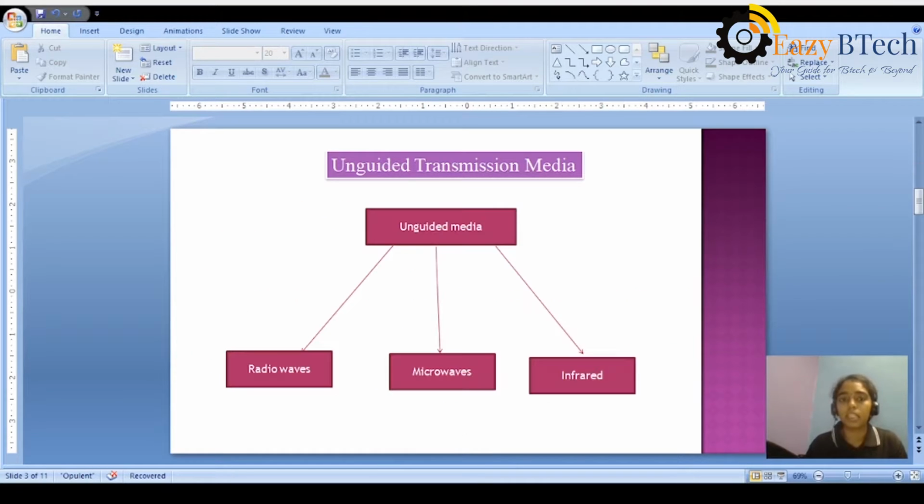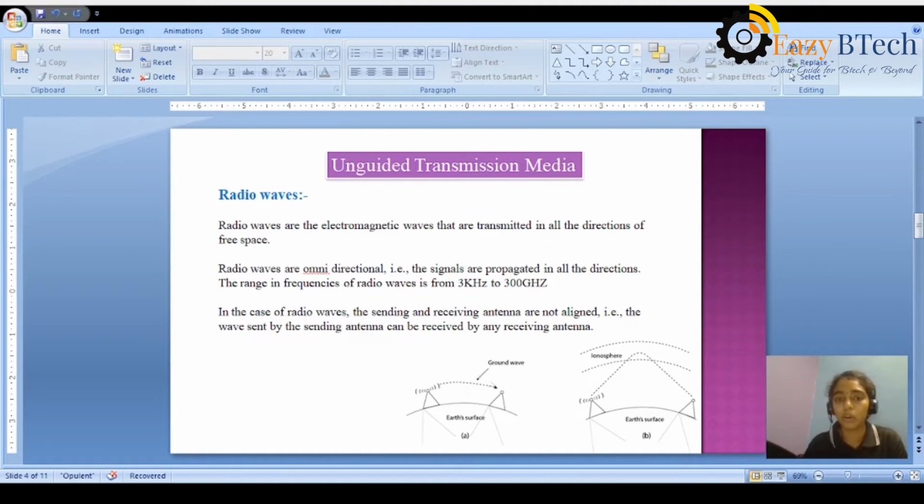See, in unguided media, we have radio waves, microwaves, and infrared waves. By using these three waves, we can transmit the data from source to destination. The data, whether it is video, audio, or digital, will be converted into one type of signal and transmitted from source to destination. Let us see the first one, radio waves.